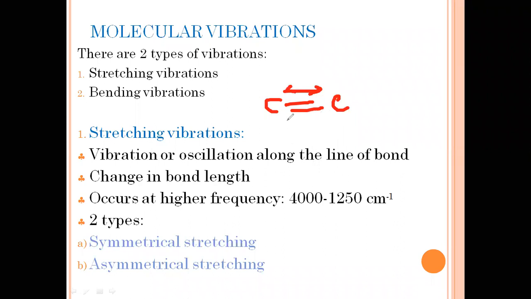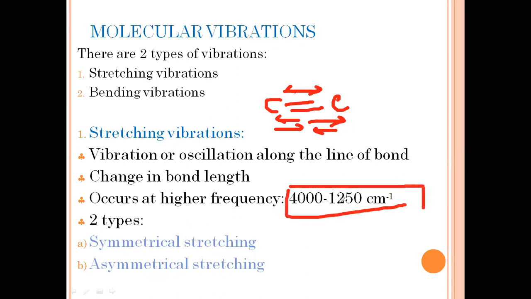This occurs at higher frequency, from about 1250 to 4000 per centimeter.